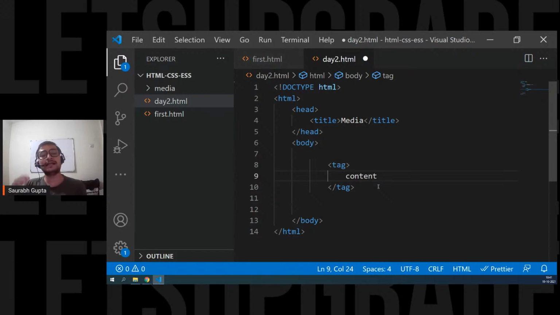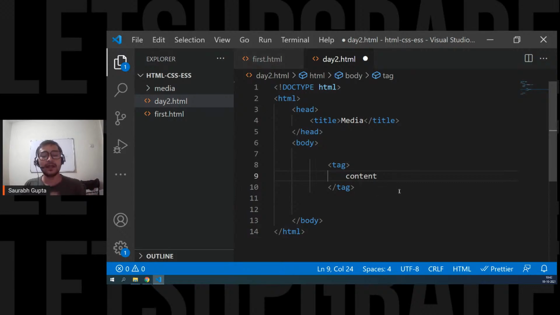So attributes are available with almost all the tags, and they simply enhance the feature of a tag, or sometimes they are a mandatory part. Sometimes attributes are optional, sometimes they are required. In h1, p, and pre, attributes are optional. They also have a few attributes, but those are optional. But there are also some tags that we're going to learn in future that require attributes. First of all, we have to see what exactly attributes are and how to write them. Then in future, we can learn how many attributes we have and which attribute to apply on which tag. Is that clear? So an attribute is nothing but an extra feature of a tag. It is also considered a property of a tag.